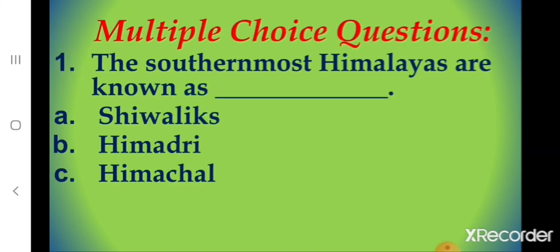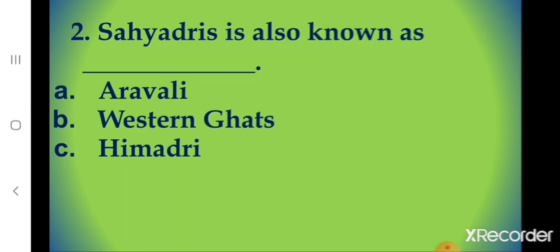Now children, let's have a quiz. Multiple choice questions. First one, the southernmost Himalayas are known as dash. A. Shivaliks, B. Himadri, C. Himachal. What's the correct option? Correct. A. Shivaliks. The southernmost Himalayas are known as Shivaliks.